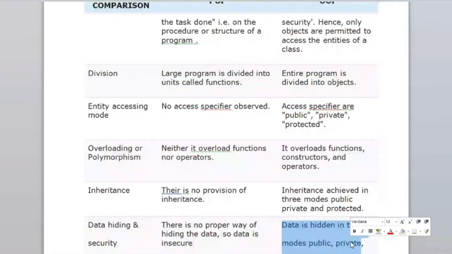Just like your username and password in email. Suppose one person has a username and password, and you give them to whom you trust, like your friend or your brother and sister, so that they can log in. That is known as protected. Suppose it is some different person whom you don't know, so you can't share. That is the concept of private. So private properties will not be inherited or cannot be accessed. But in case of public, anybody can access.